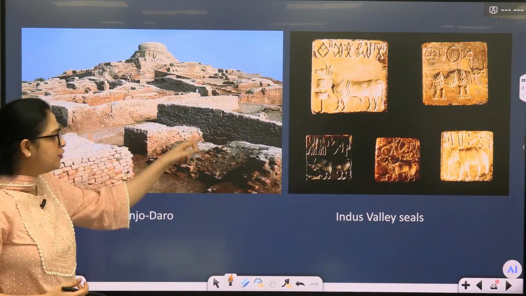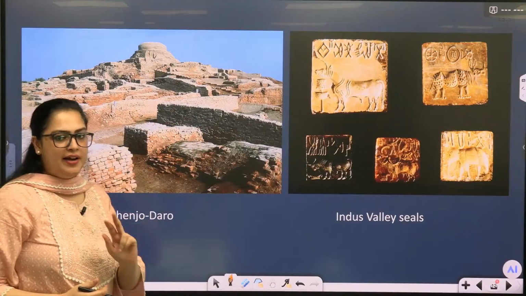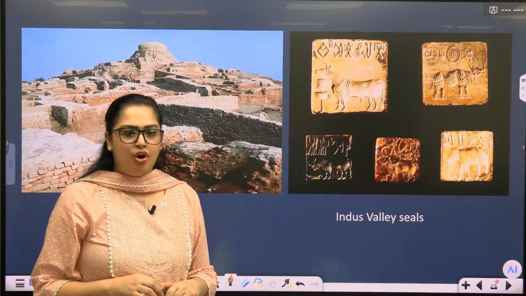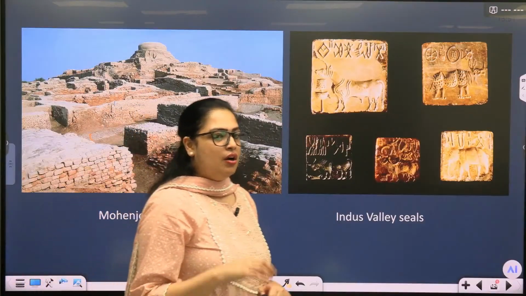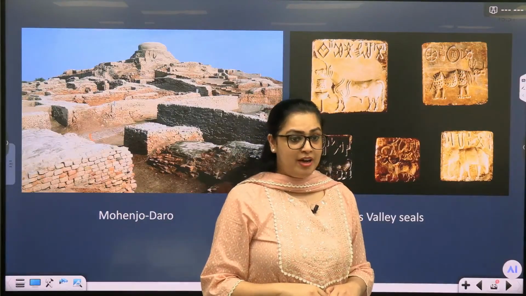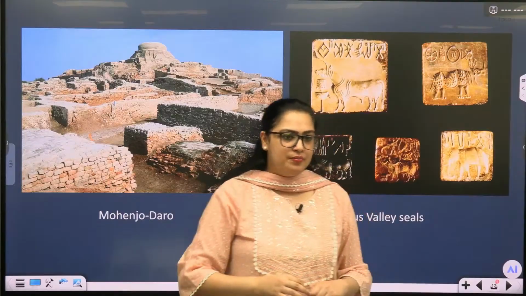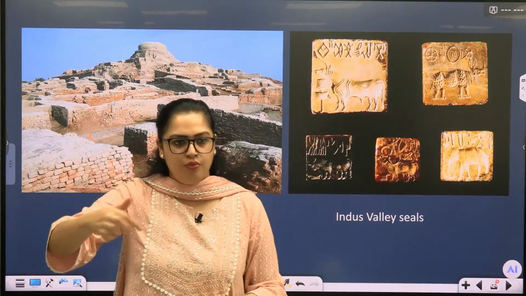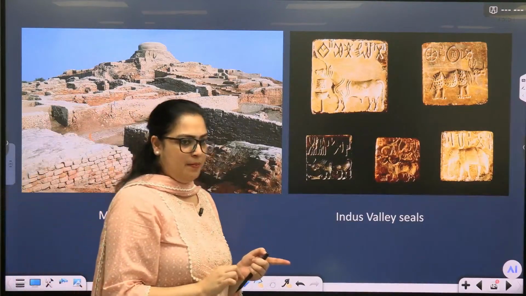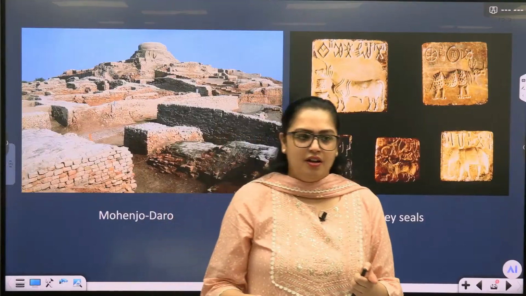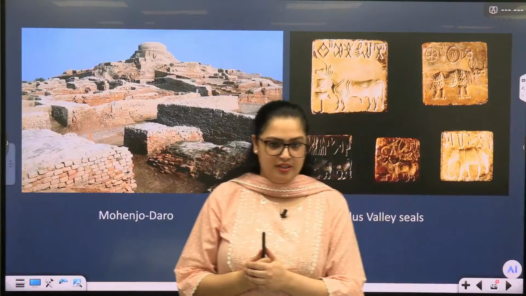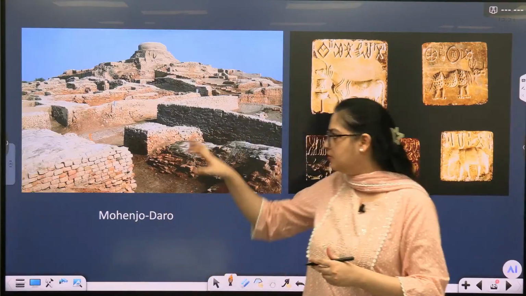So if you see these images, it gives us the clarity that those people were much superior. We have also got evidence of a site called Lothal, which could have been used by these people as their dockyard. So they might be using the water route to move to other parts, because we have found Harappan seals in Mesopotamia and Mesopotamian seals in the Indus Valley. So trade relations were there. So people of the time knew about these things, right? That is why they were indulging themselves in such construction.